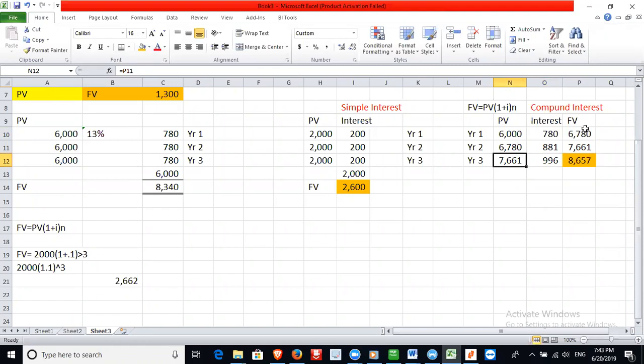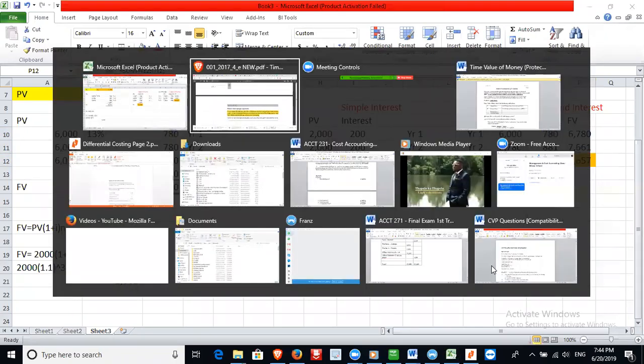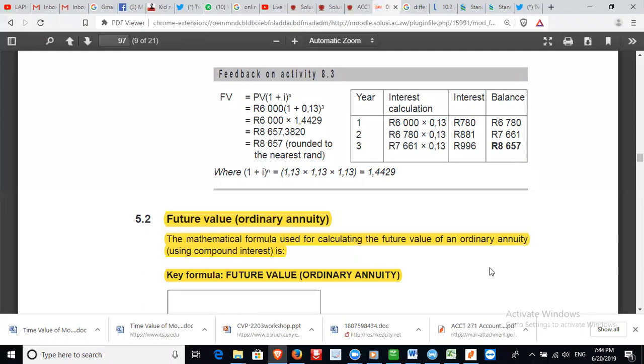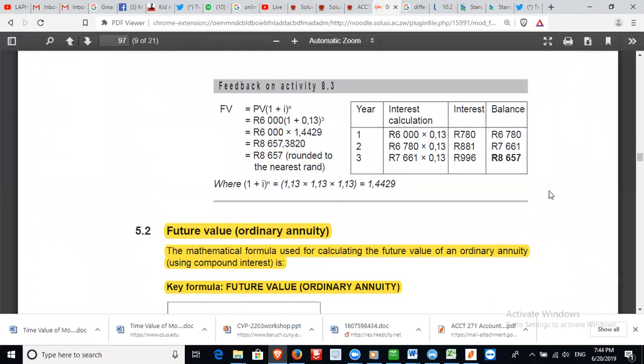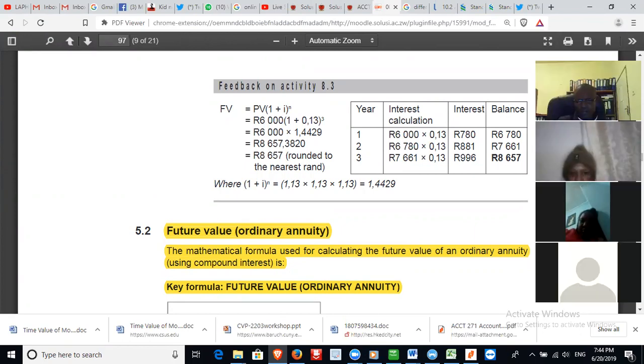So in year 1, the future value will be 6,780. Year 2, we're investing that 6,780 and the future value is going to be 7,661. Year 3, we're investing 7,661 and our future value is going to be 8,657. Let's try to calculate using this formula to see if we get 8,657.